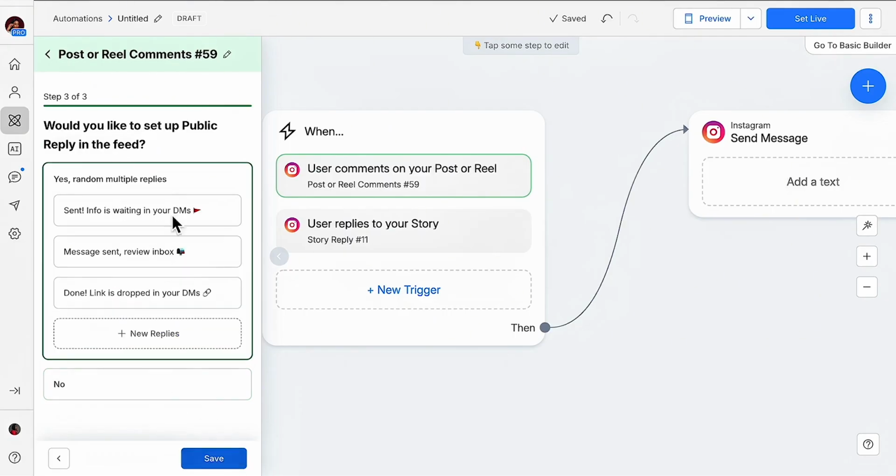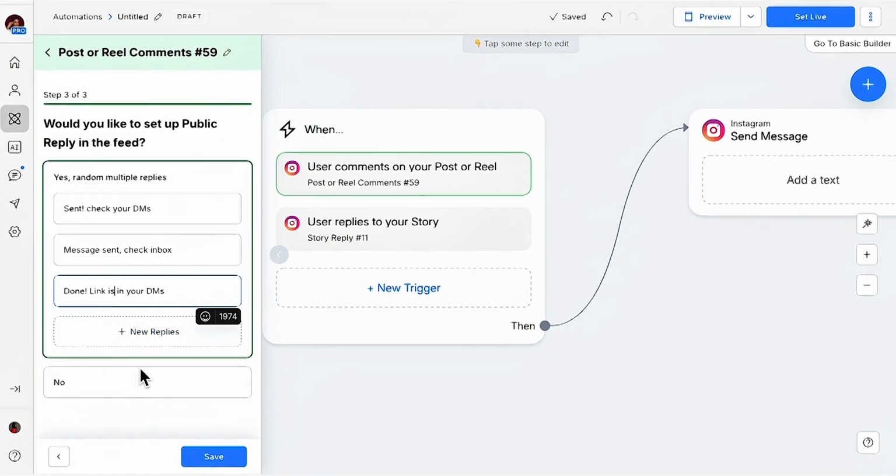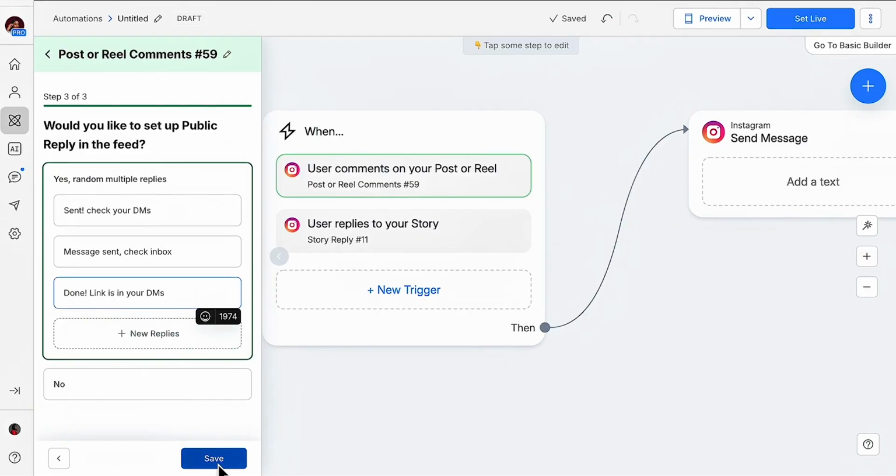Work is fine. Continue. I like to edit this to sound more like me, so I'm going to edit all of these messages and just make them sound more like me. So I will never say info is waiting in your DM. I will say check your DMs, right? Message sent, check inbox, done. Link is in your DMs. So this is me, right? Sounds more like me. And I'm going to save this.